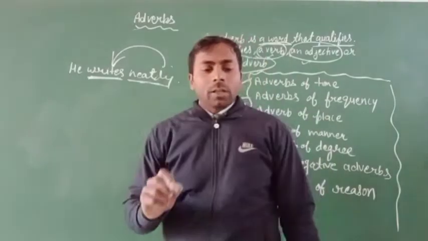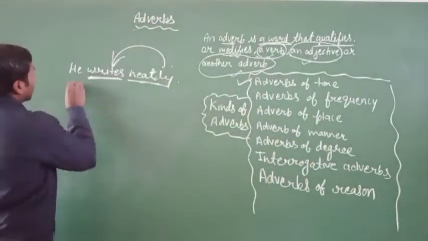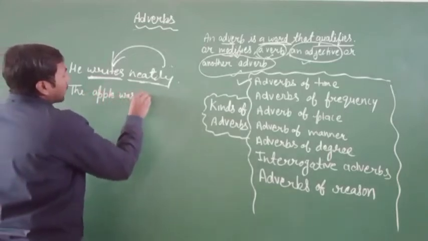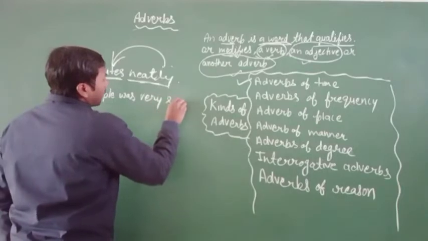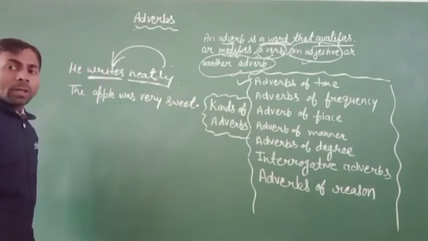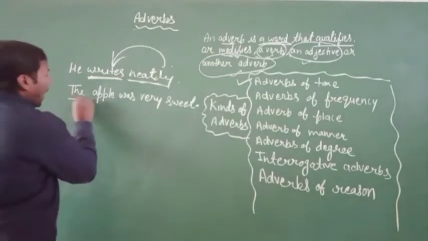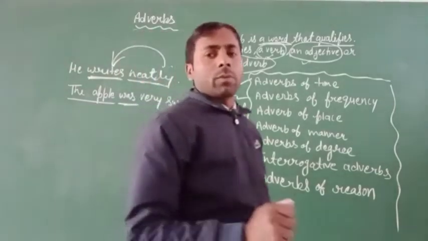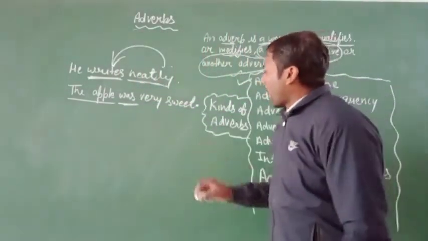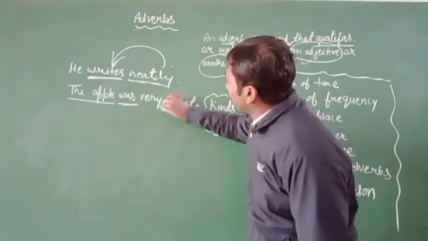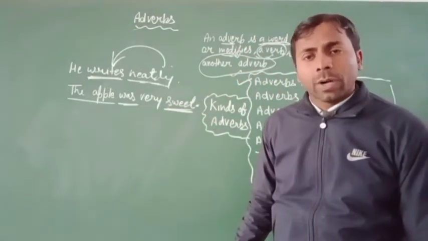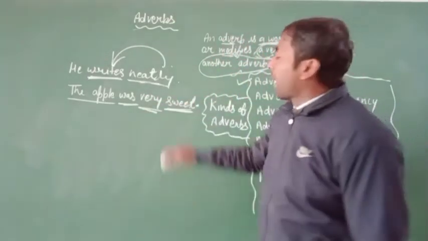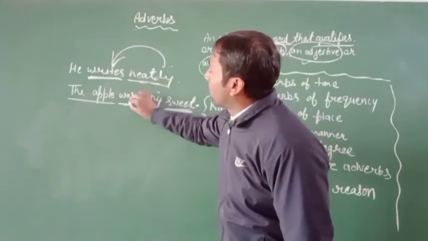Second is the apple was very sweet. The apple was very sweet. You know very well here the apple is a subject and was is a verb. Sweet is an adjective, but here the word very is an adverb, and this word does not qualify was.